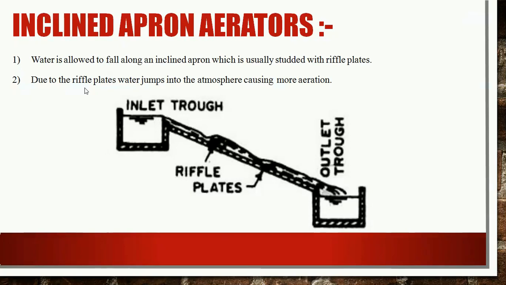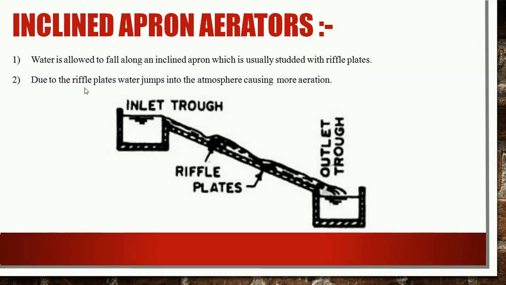The next type of free fall aerator is the inclined apron aerator. In this type of aerator, water is allowed to fall along an inclined plane or apron which is usually studded with riffle plates in herringbone fashion.